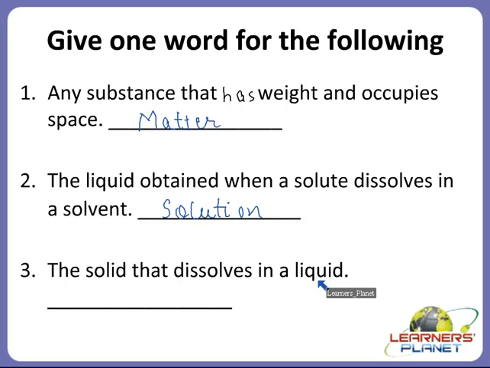If we dissolve it in a liquid, it will form a solution. But what is that solid called that dissolves in a liquid? Yes, the solid that dissolves in a liquid is called solute.